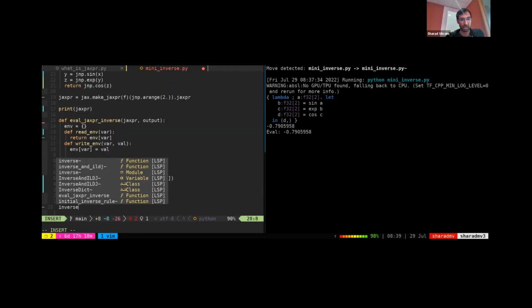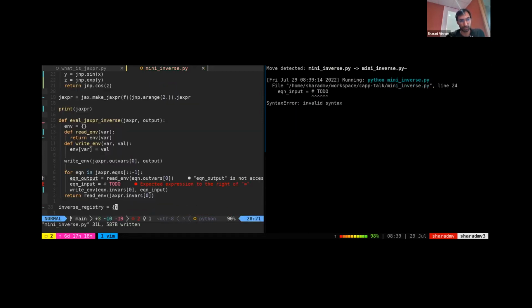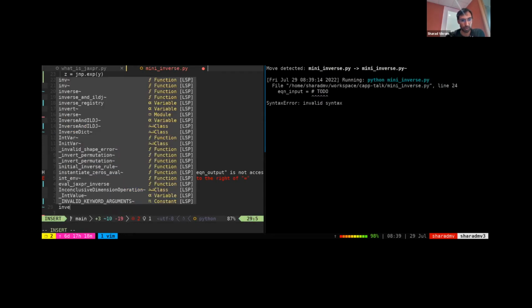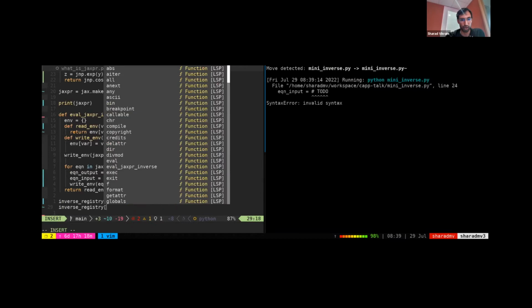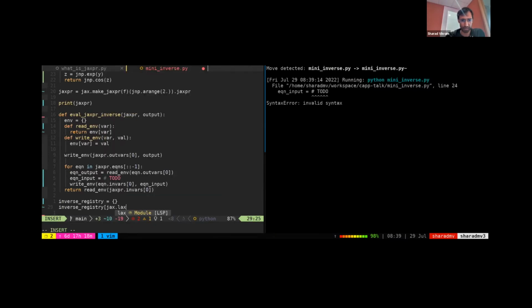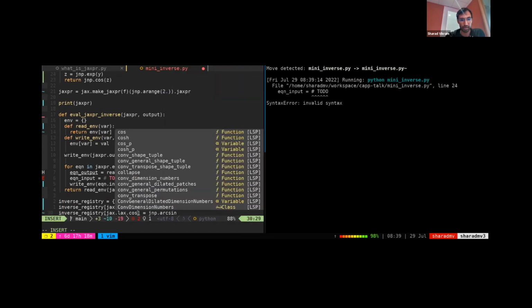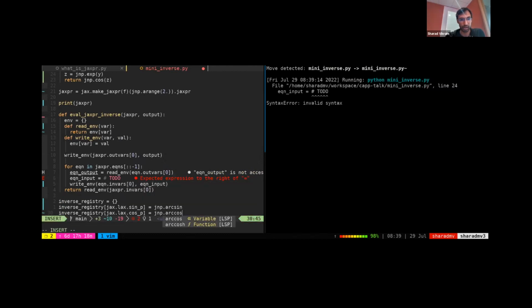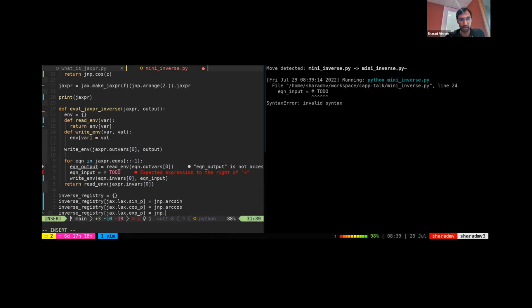So we'll create a dictionary that contains these rules. And we'll say, OK, for sine, and that's stored somewhere in Jax. It's a primitive inside of Jax, so I can pull it out. I'll say it's essentially jnp.arcsin. And for cosine, it'll be jnp.arccos. And for exp, it'll be log. So we set up all our rules. Now let's apply them. So we'll look up the primitive in the registry and apply it to the equation output.